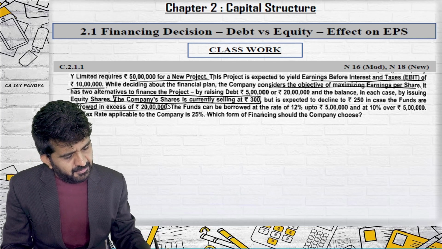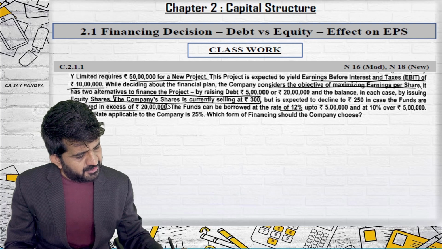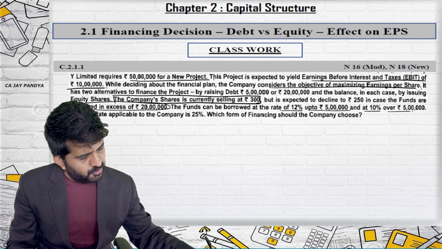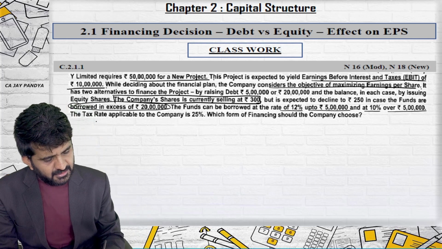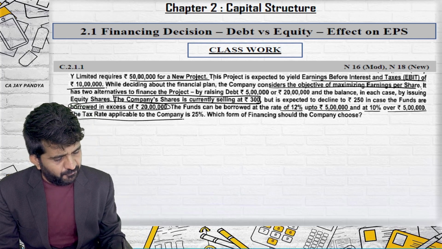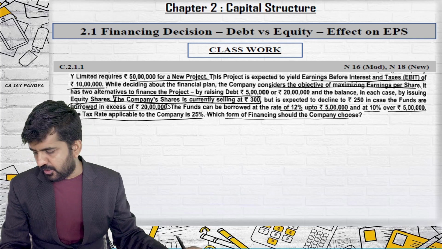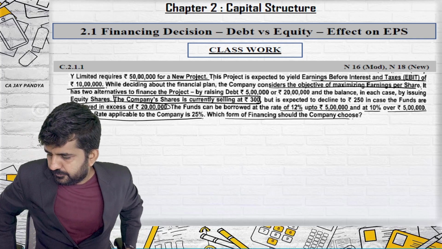The fund can be borrowed at the rate of 12% up to rupees 5 lakhs and at 10% over rupees 5 lakhs. The tax rate applicable for the company is 25%. Which form of financing should a company choose?